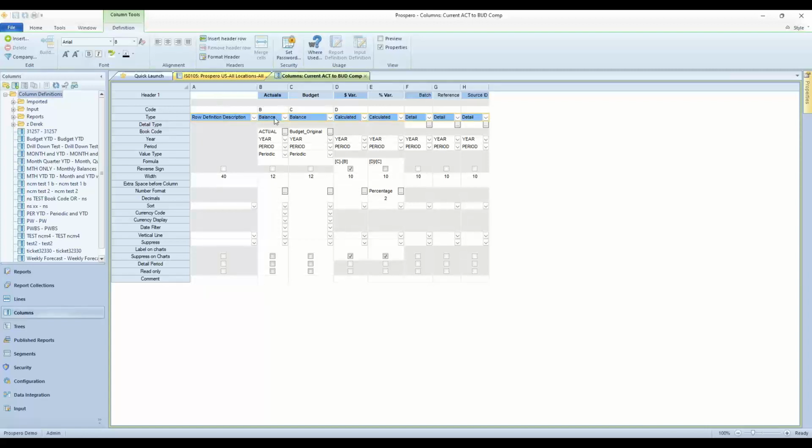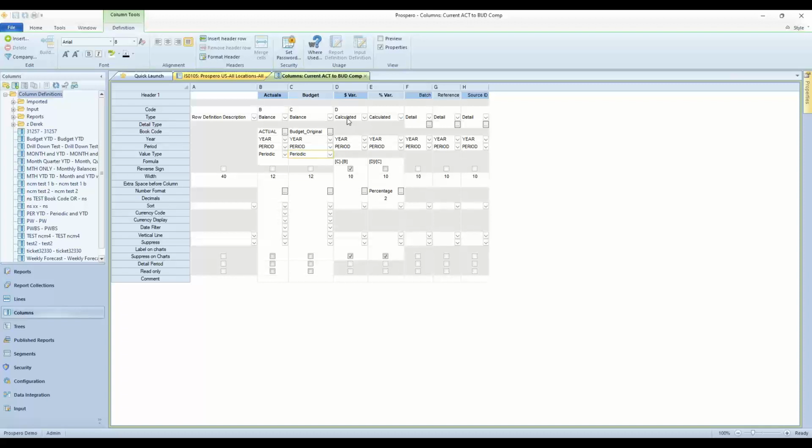We've got columns that are pulling balances from the general ledger data. I'm pulling actual data for this column, original budget for this column, for whatever year I run the report for, and for whatever period I run the report for, and periodic activity. So very similar concepts to FRX's base concept for the year and period.